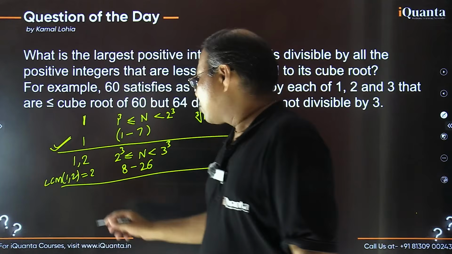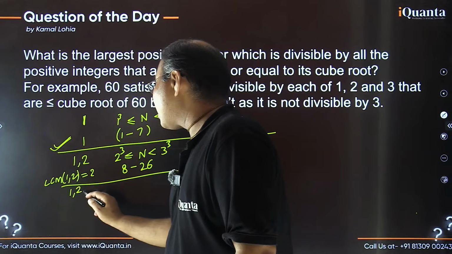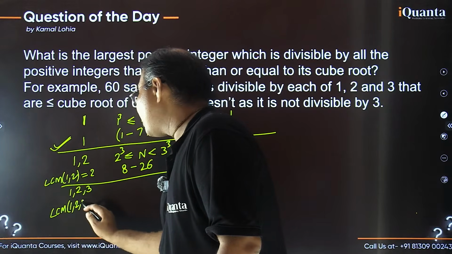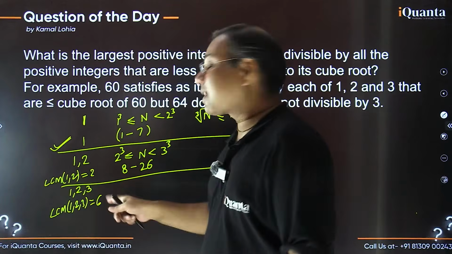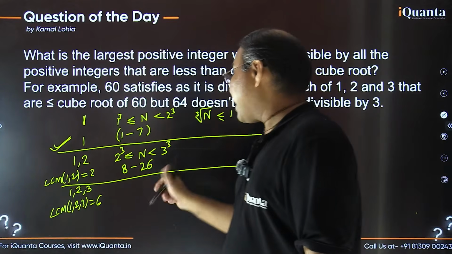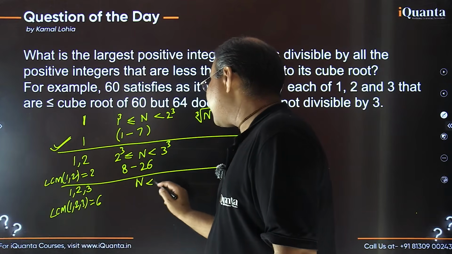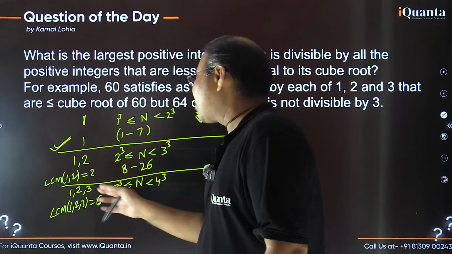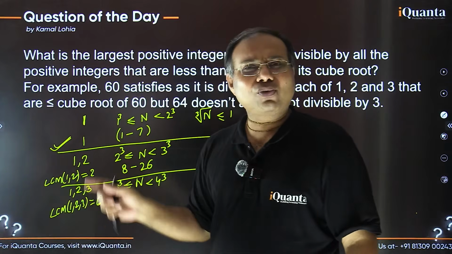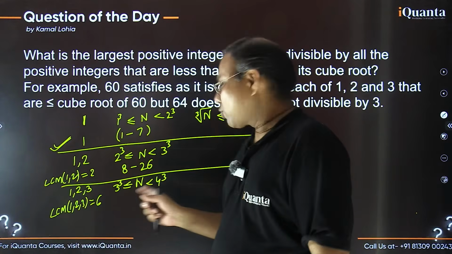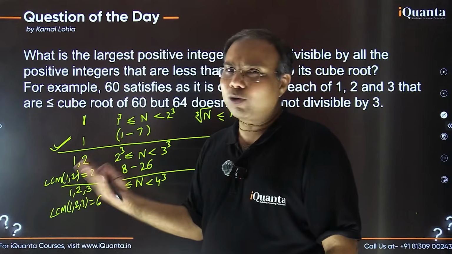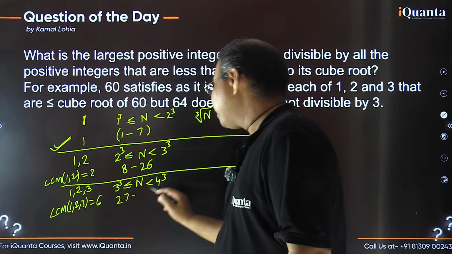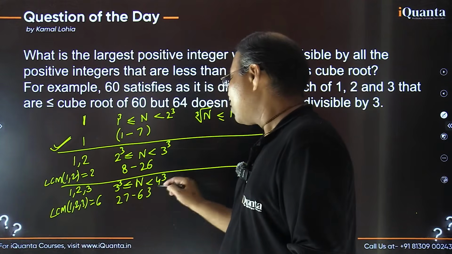Let's proceed further. So same way, if I wish my number should be divisible by 1 as well as 2 as well as 3, the LCM is nothing but 6. तो 6 के multiple चाहिए मुझे in which range? So now n should be certainly less than 4 cube, but it could be greater than or equal to 3 cube, right? तभी तो जो इसका cube root आएगा वो 3 से 4 के बीच में आ पाएगा. It should be less than 4 and it can be 3 or more than 3, right? So that means my number can range from 27 to 63. It should be less than 64, so that's why 63.